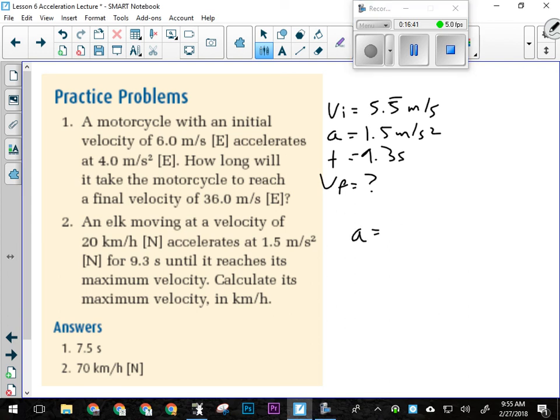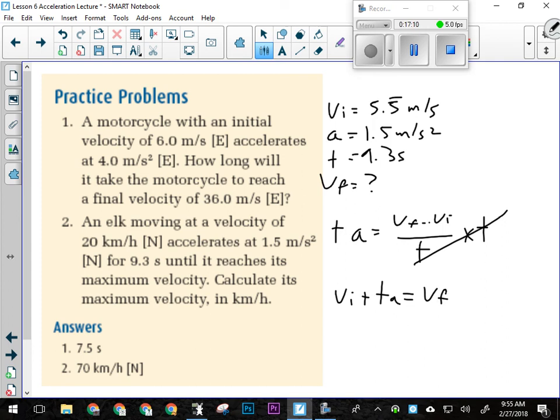So A equals VF minus VI over T. I need to get VF by itself, so I move what's not attached to VF first. That's T. Okay, multiply both sides by T. T comes over here, then I'm going to add VI, which should make sense. T times A is equal to the change in velocity. So if I take the change in velocity and add what I started with, I should end up with what I finished with. Okay, so VI plus T times A will equal VF.